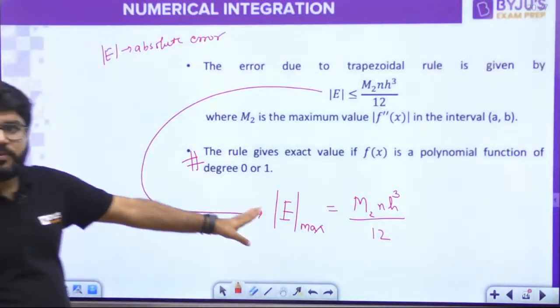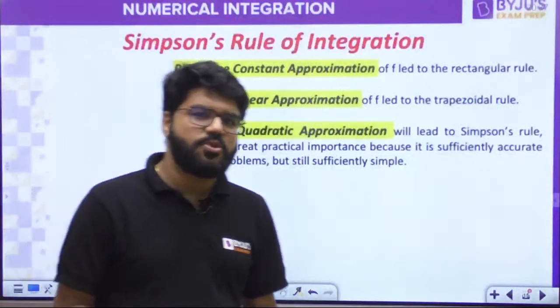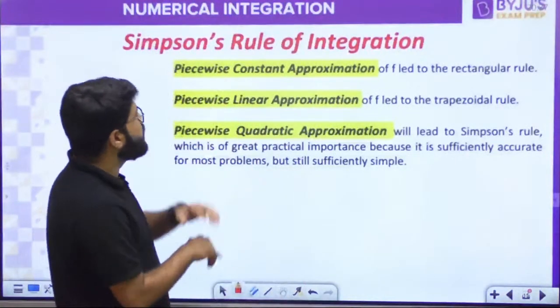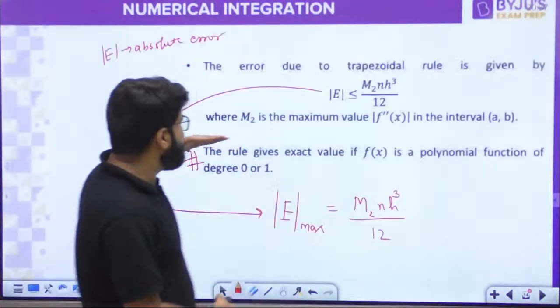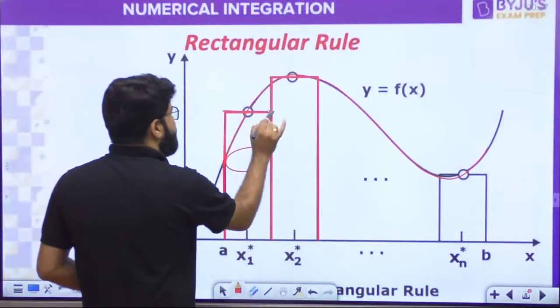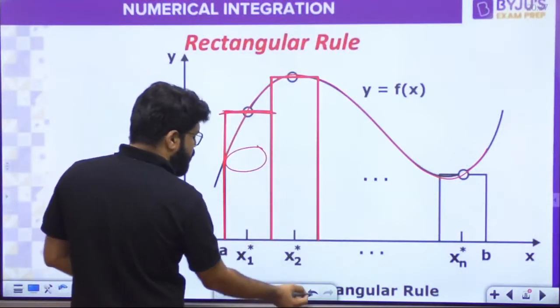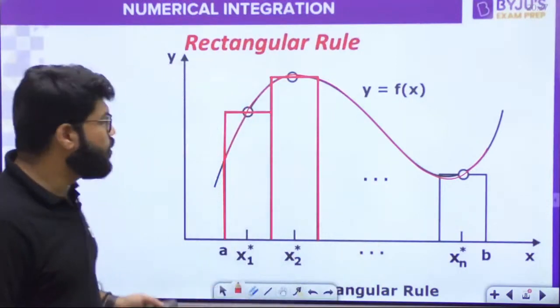Mod E max is M2 n h cube divided by 12. Next, Simpson's rule. Let us quickly revise Simpson's rule also, then we'll start with questions. When I took the piecewise constant approximation, in every subinterval I assumed the function to be constant, and this was known as the rectangular rule.